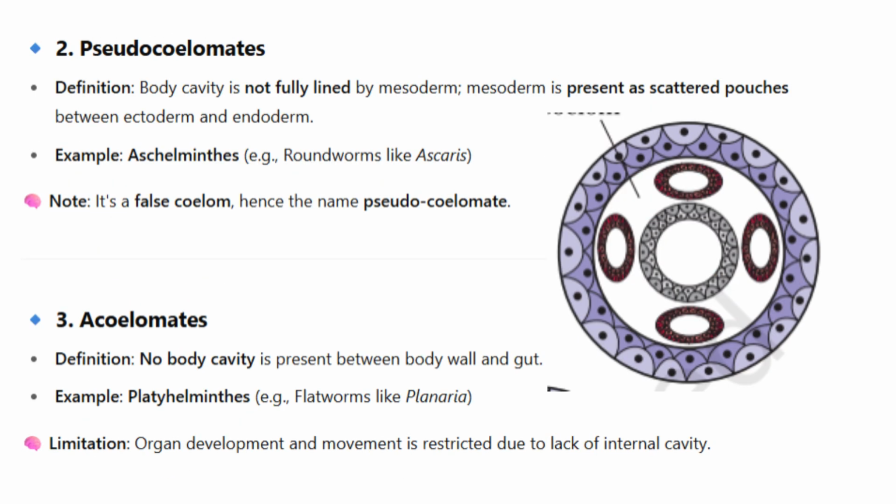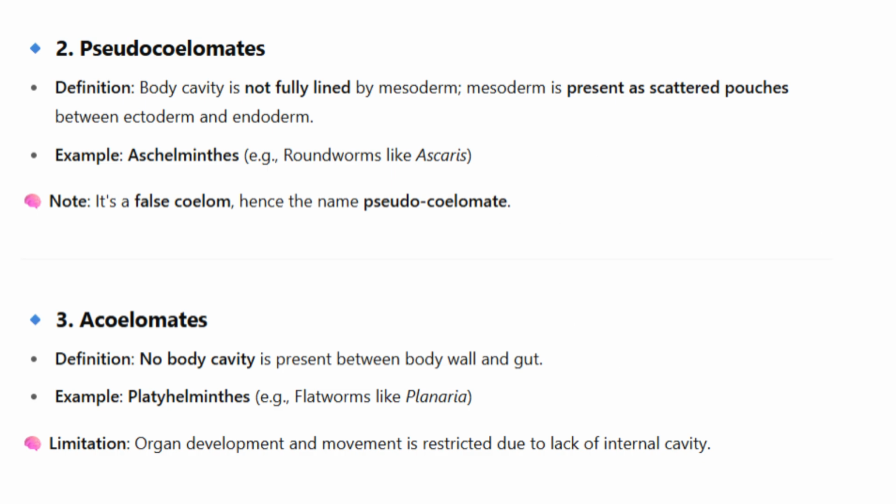2. Pseudocoelomates. Definition: the body cavity is not fully lined by mesoderm. Mesoderm is present as scattered pouches between ectoderm and endoderm. Example: aschelminths, e.g. roundworms like Ascaris. Note: it's a false coelom, hence the name pseudocoelomate.